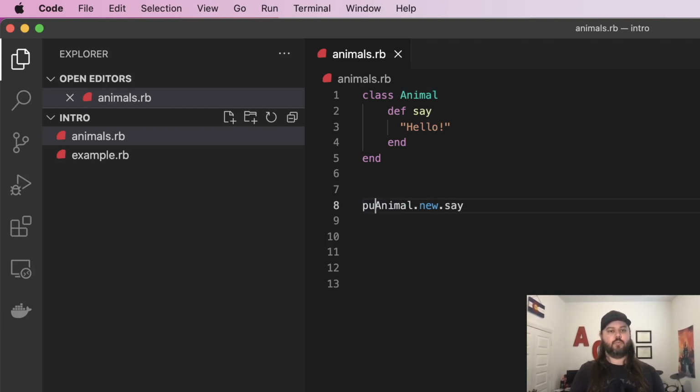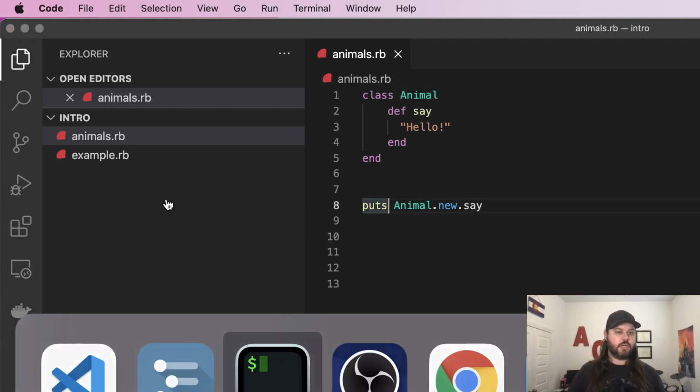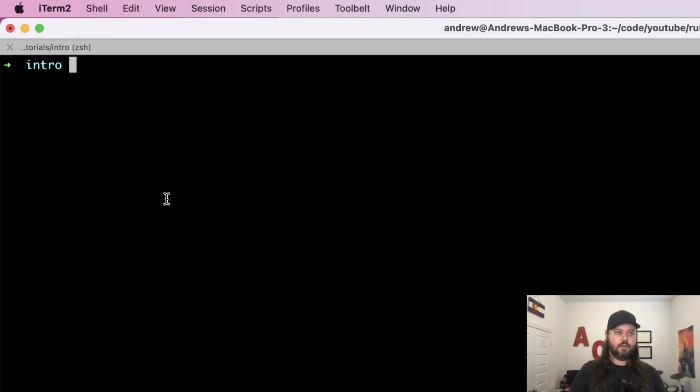Now, we want to be able to see what's happening on the screen, so we want to do a puts of this end result. Think of it like, this is the thing that's happening, and this is just outputting that. So here we'll go back to our screen and we'll do our Ruby animals.rb, hit that, and we see hello, success.